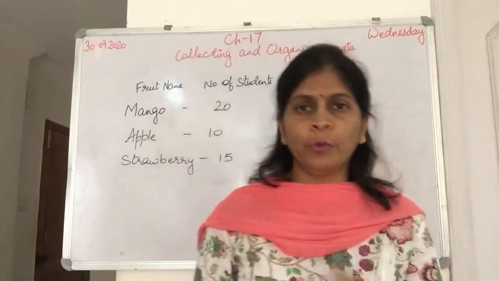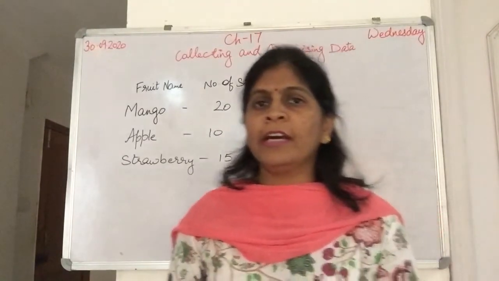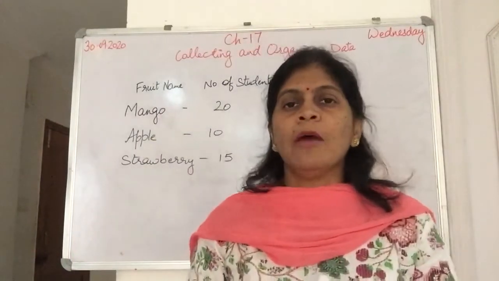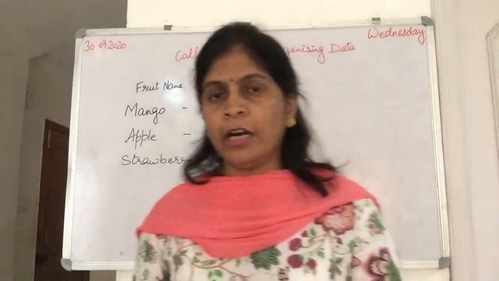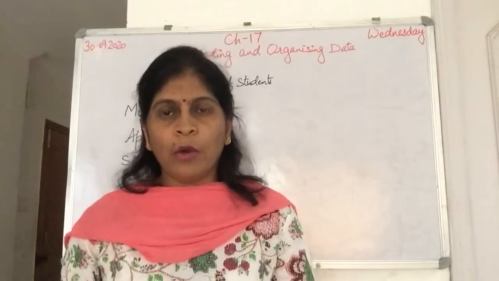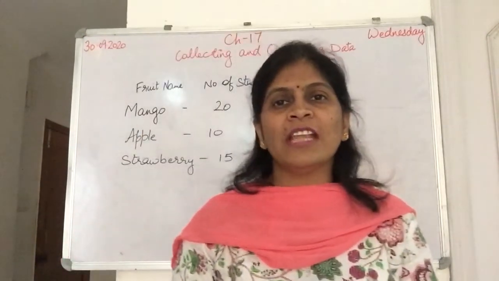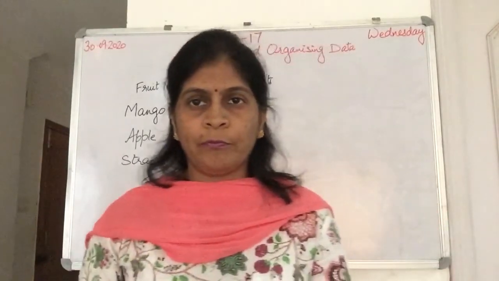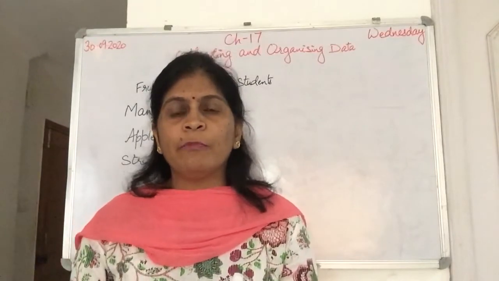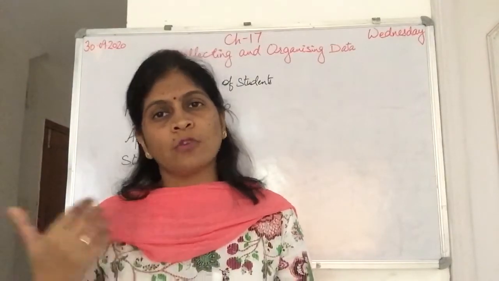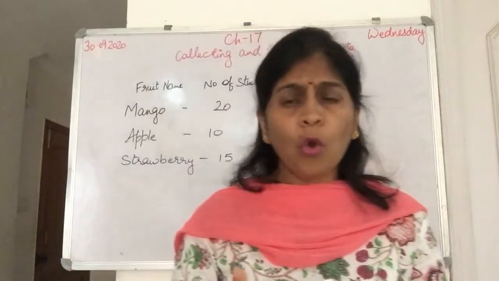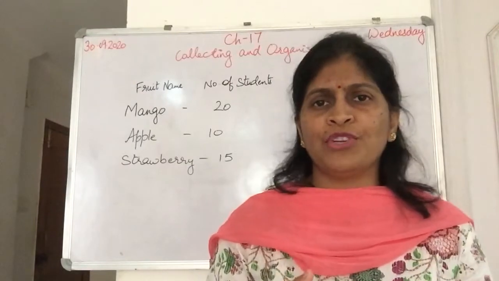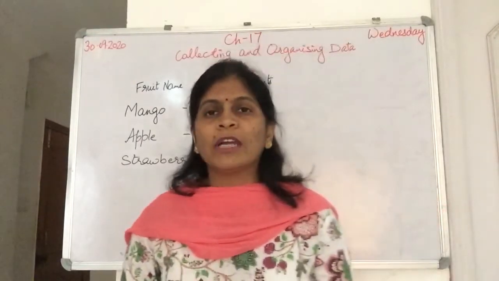Now data will be of two types. What are the two types? Primary data and secondary data. Now what is primary data and what is secondary? Let me explain. Primary data is the type of data in which we do a survey or ask questions. Sometimes you have seen that some salesmen arrive at your house and fill in a form by asking questions. That is called a questionnaire, that is a survey. Or if I ask something from you all and from that we get the information, that is called primary data.